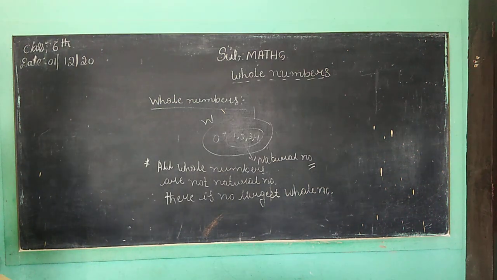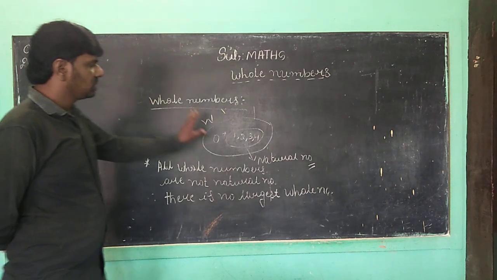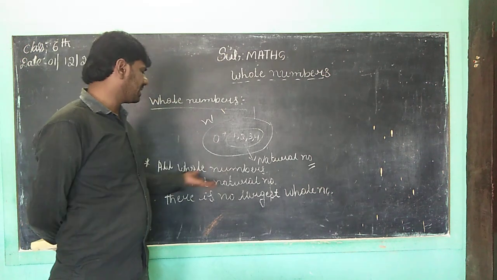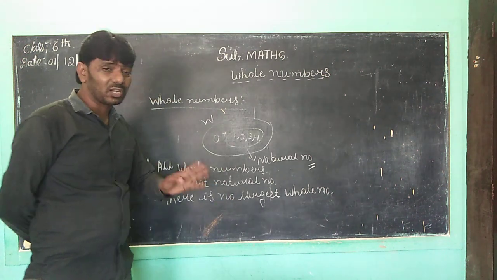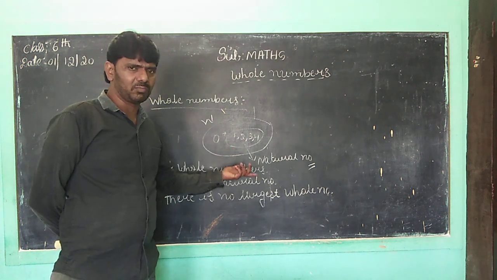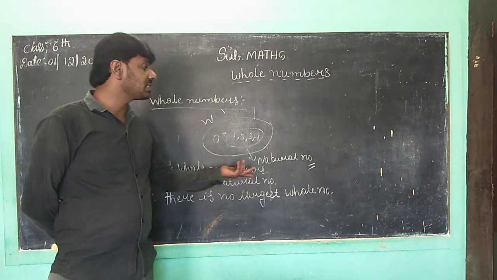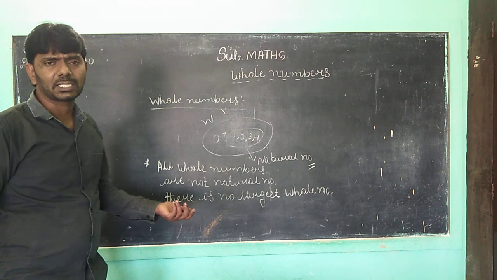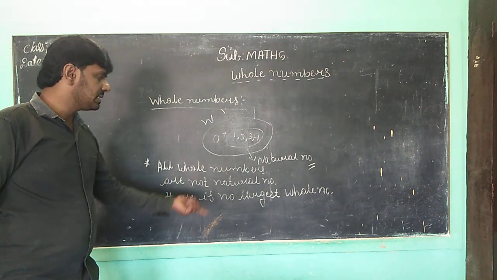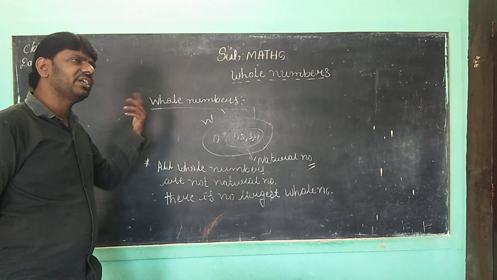Whole number means, children, you want to recall it: 0 including with natural numbers. All whole numbers are not natural numbers because 0 is not a natural number. Correct. All natural numbers are whole numbers. But, children, there is no largest whole number because it is infinite, it is moving.